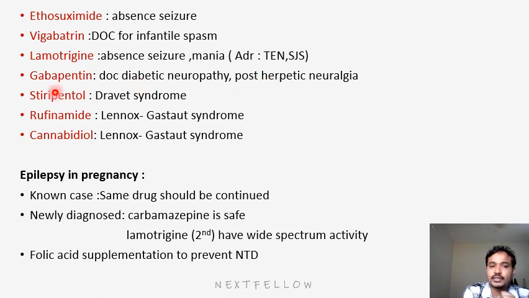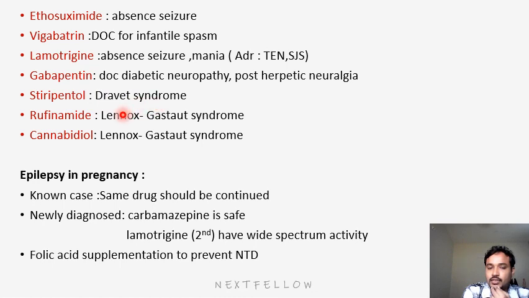Next, this is the recent drug, stiripentol. It is a drug of choice for Dravet syndrome. This is also a recently diagnosed one. Dravet syndrome means it will happen in children less than 1 year. Here only one half side of the body will have seizure episodes, and the rest of the half will be normal. So this is a typical condition, so they can have a chance to ask this one. Stiripentol is a drug of choice for Dravet syndrome.